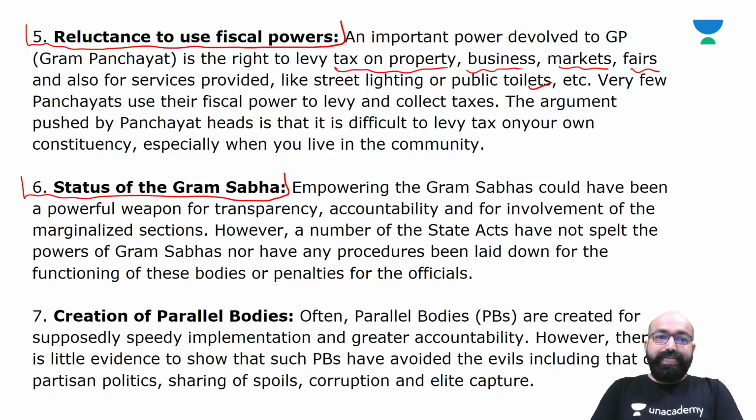So status of the Gram Panchayat also matters, which empowering the Gram Sabhas could have been a powerful weapon for transparency, accountability, and for involvement of the marginalized sections. However, a number of state acts have not spared the powers of Gram Sabhas, nor have procedures been laid down for the functioning of these bodies or penalties for the officials.